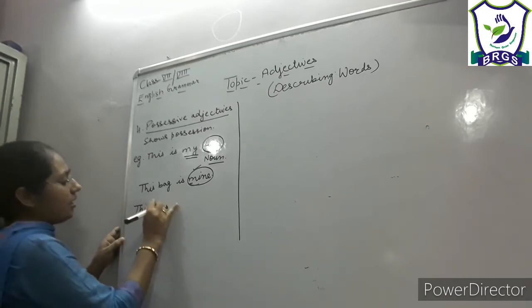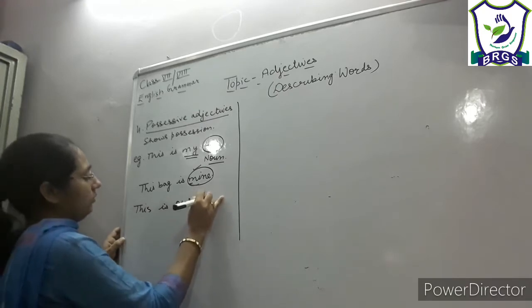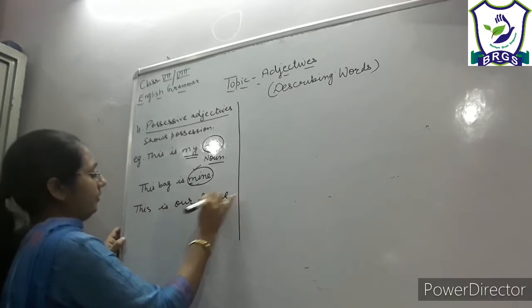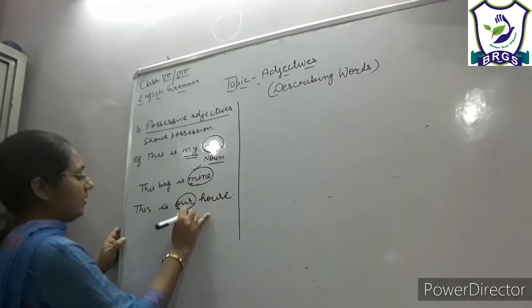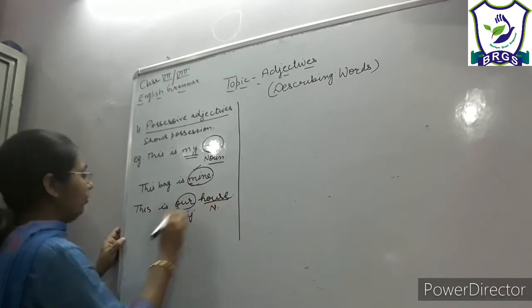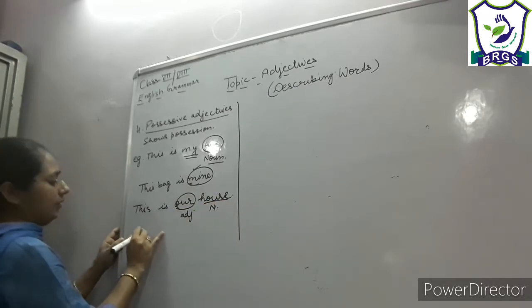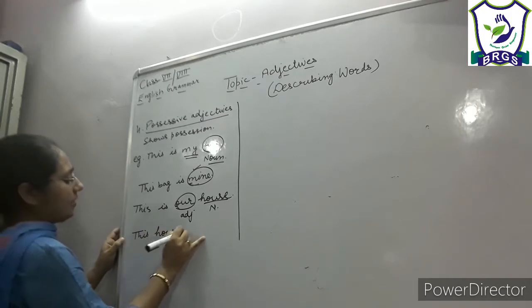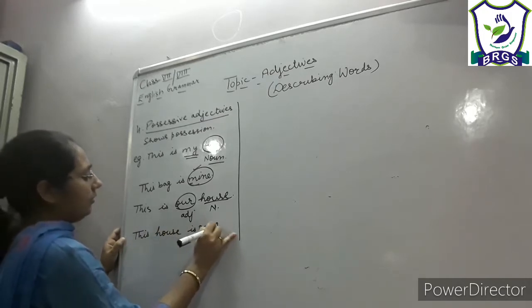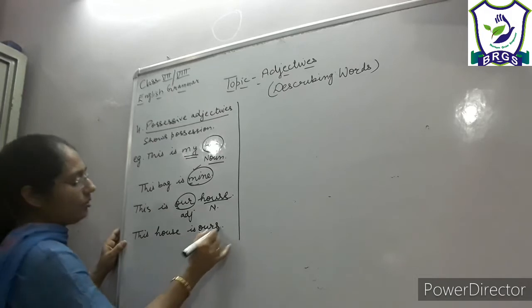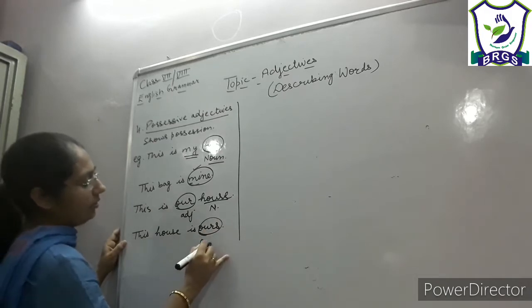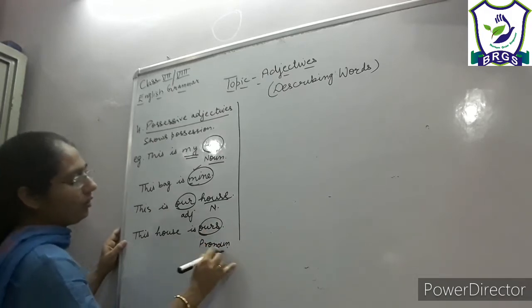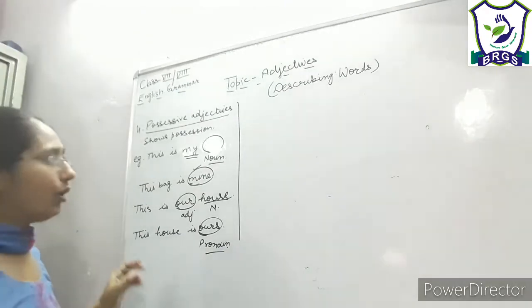This is our house, right? So our is adjective as it is following a noun, and if I write it like this, the house is ours. Here it is used to replace the noun and it is not following any noun, so it is pronoun.